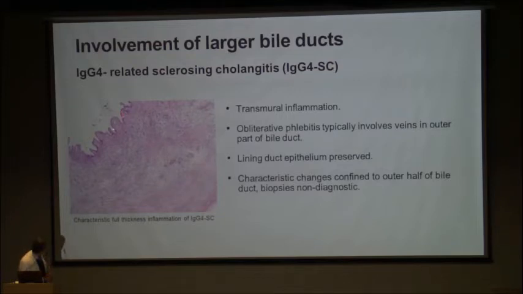Second, the epithelium is still intact unless you have placed a bile duct stent inside. So the lining duct epithelium is preserved, and the characteristic changes, as I have mentioned in the last point, are confined to the outer half of the bile duct, and therefore endoscopic biopsies in this disease are often non-diagnostic. And the role of biopsies here is to rule out carcinoma.